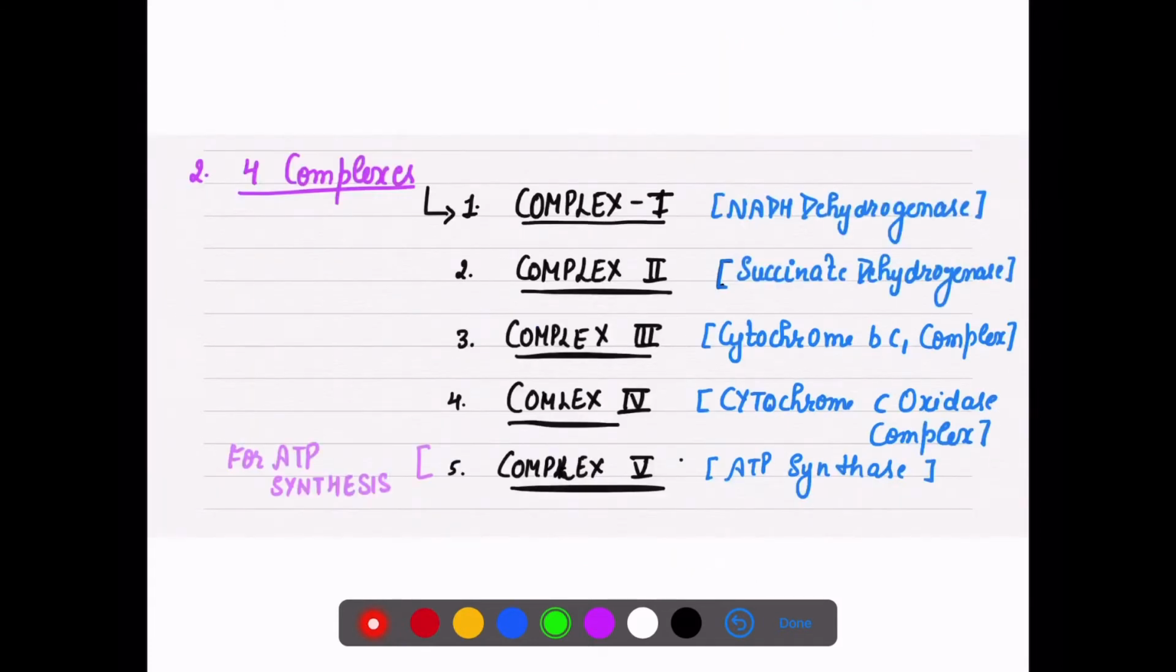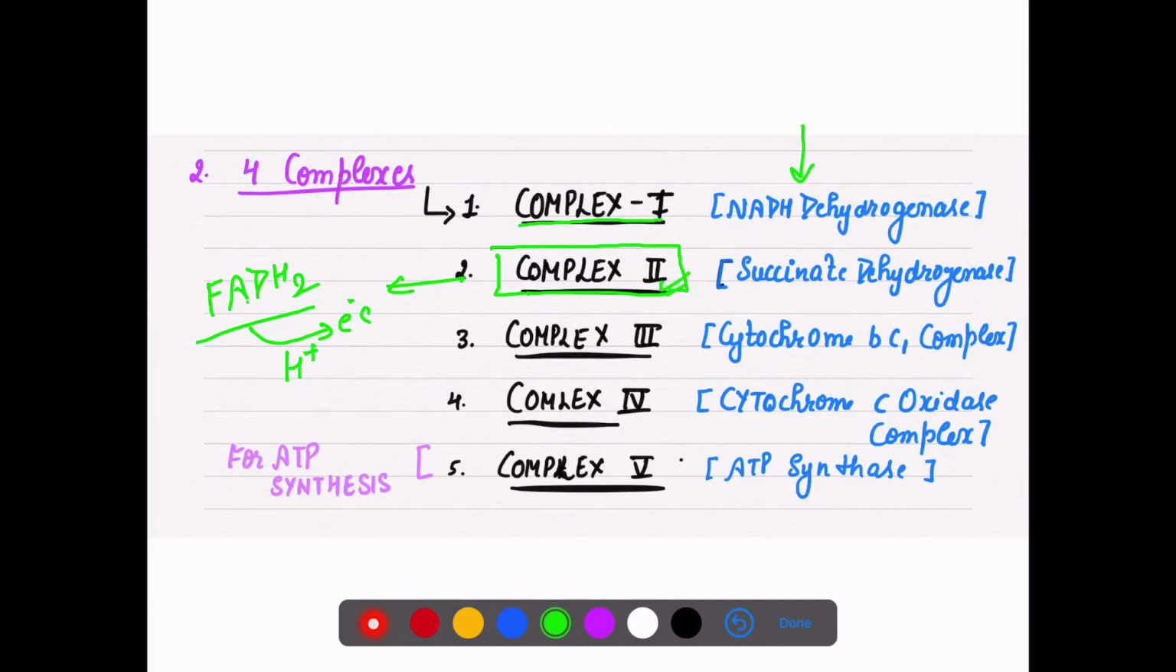Four complexes are actually what we are going to use. Complex 1, because NADH is included here, is the NADH dehydrogenase complex. Then complex 2. In many books you will not find complex 2 particularly mentioned, but I have mentioned it here because in complex 2 there is FADH2 that is going to form here, and this will transport the electrons as well as the protons in this complex.